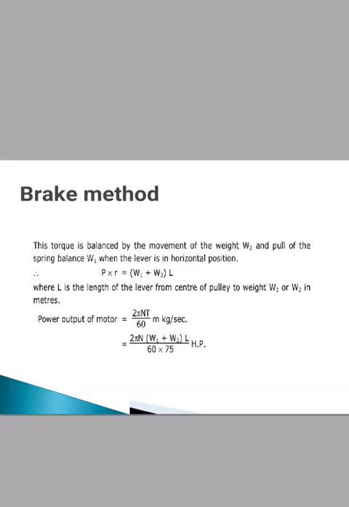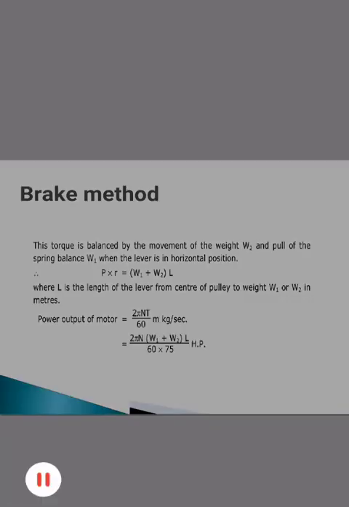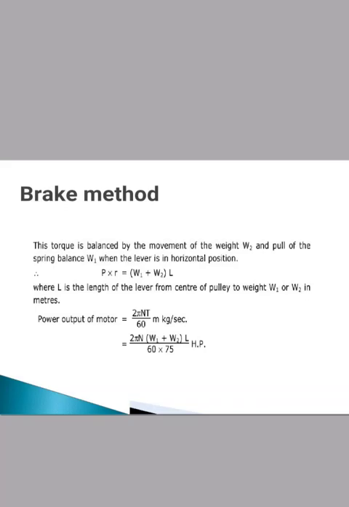The torque developed by the motor on the pulley is given by P into R meter-kg. This torque is balanced by the moment of the weight W2 and the pull of the spring W1.